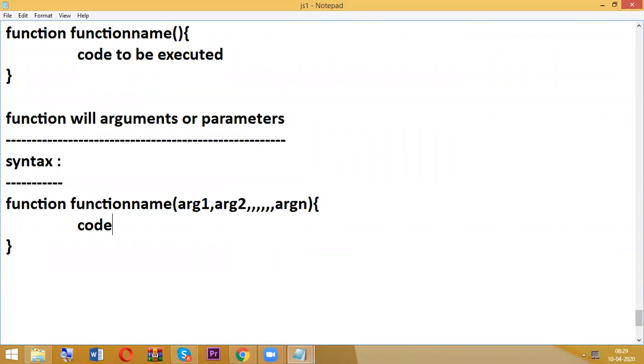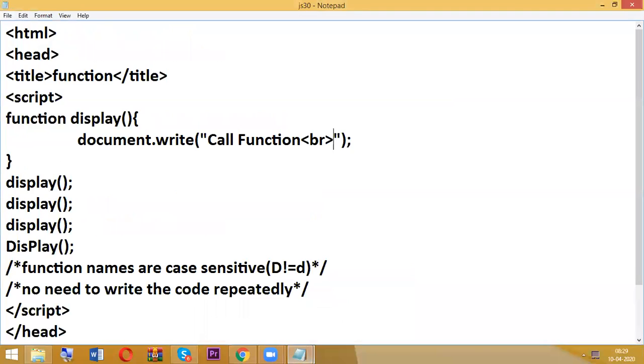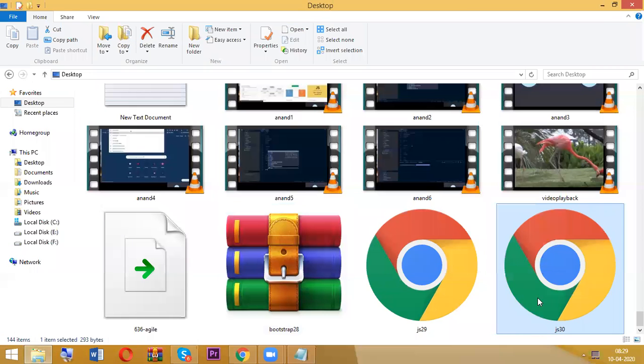As usual, some code is to be executed. So whatever we are declaring or writing inside the parentheses is nothing but arguments. Now, as usual, another program.